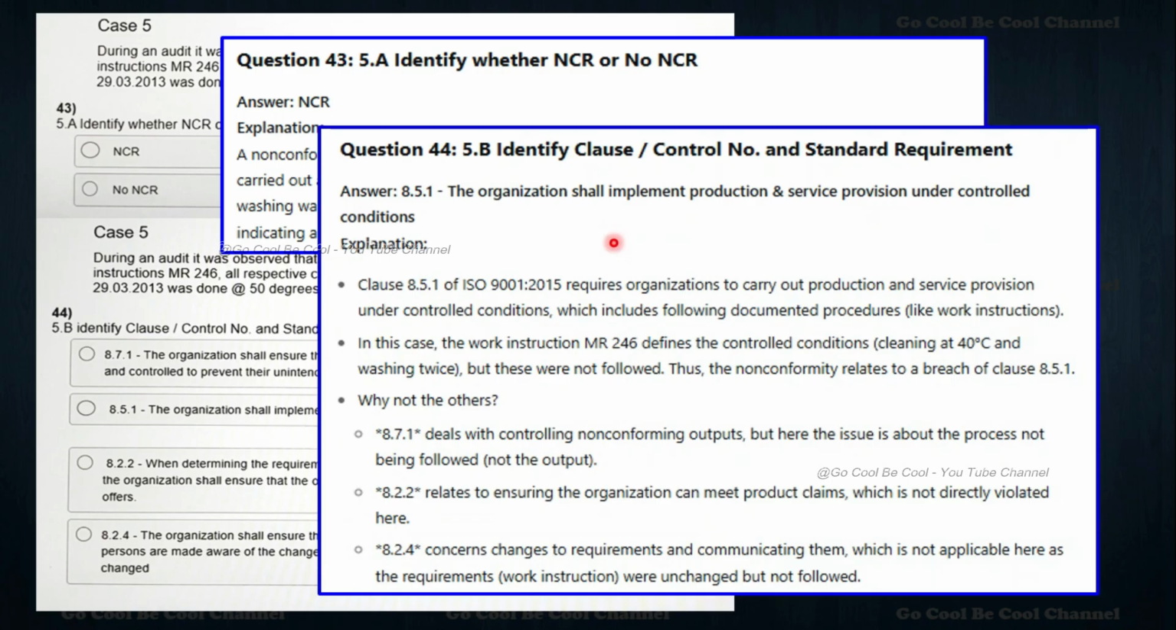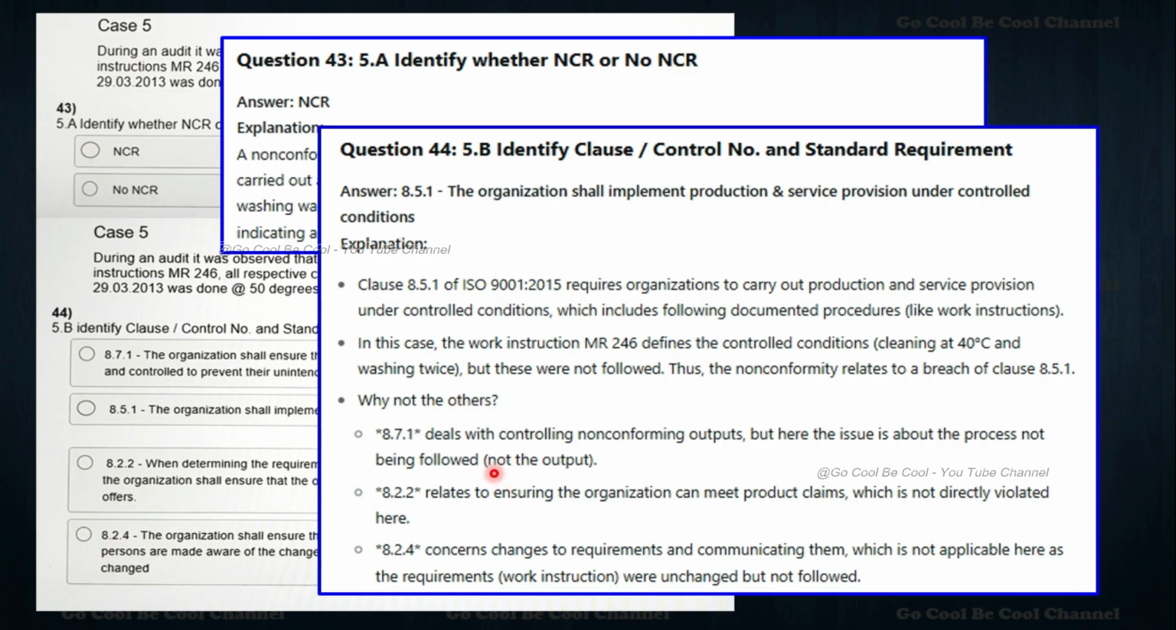So it's very clear. We have to understand that the organization shall implement production and service provision under controlled conditions. We can say 8.5.1 we can pick here. So why do we need to pick 8.5.1? Clause 8.5.1 of ISO 9001 requires the organization to carry out production and service provision under controlled conditions, which includes documented procedures like work instructions. In this case, work instruction MR 246 defines the controlled conditions: cleaning at 40 degrees Celsius, washing twice, but these were not followed. Thus the non-conformity relates to a breach of clause 8.5.1.